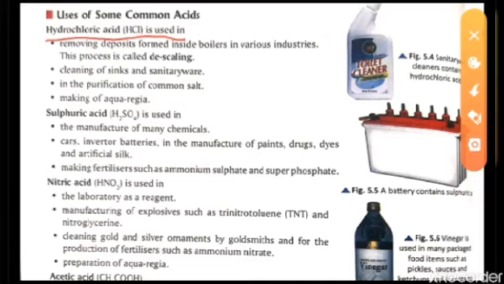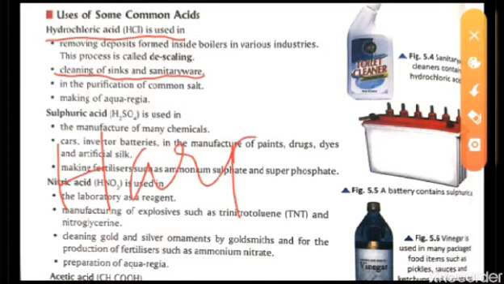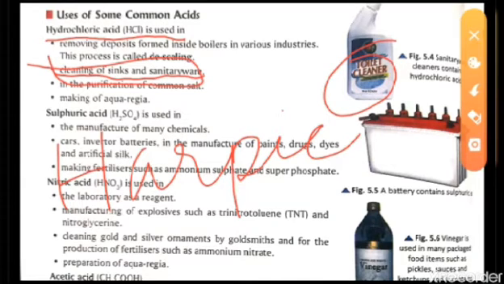Now it is used in cleaning sinks and sanitary ware, just like, as we know with the common name Harpic, this toilet cleaner. We know that some phenols are there. In that one the hydrochloric acid is mixed. That is the acid that helps in the cleaning of sinks and sanitary ware. So we use it to clean this one.